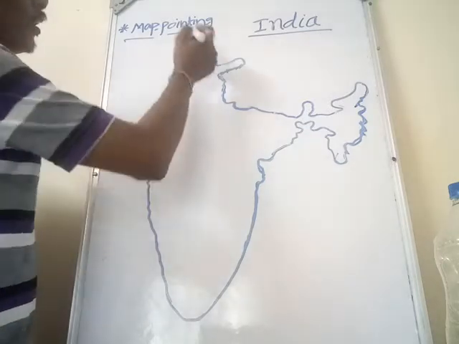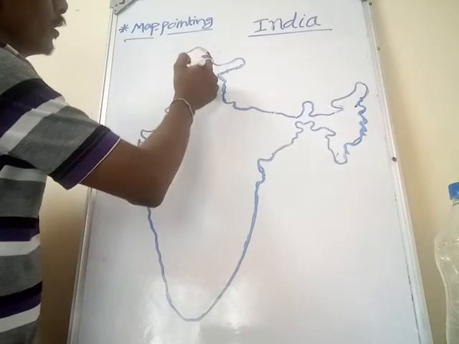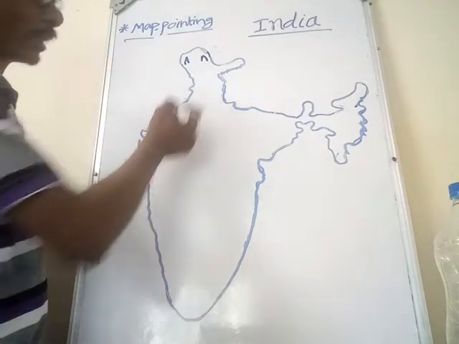First, we see in Himalayas, some ranges are divided. What are the ranges?